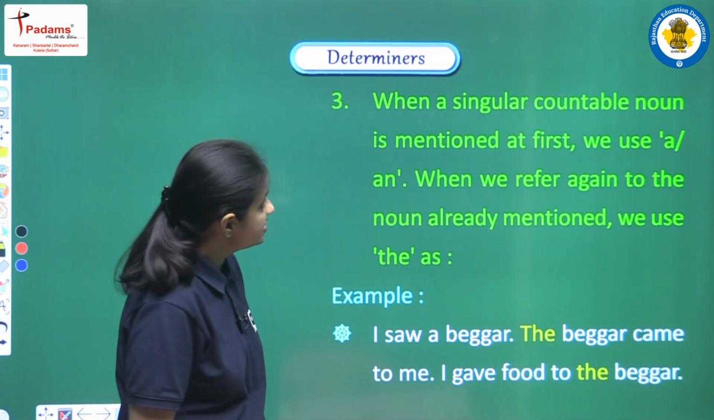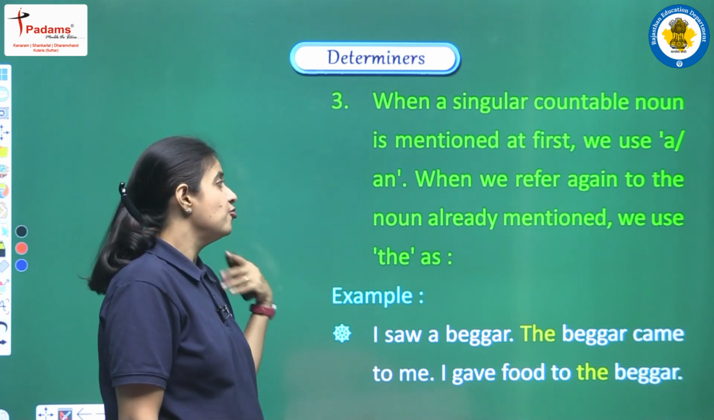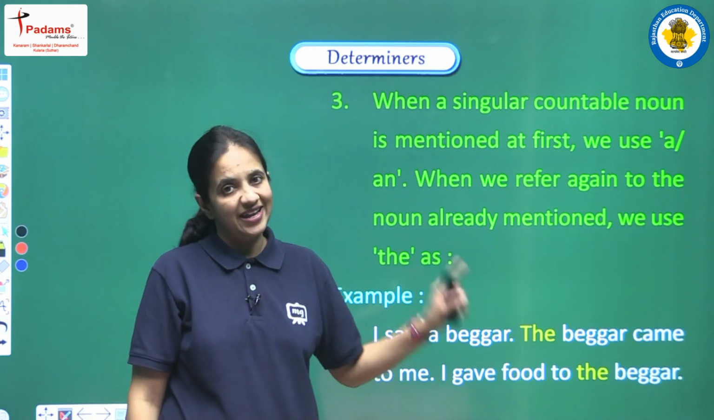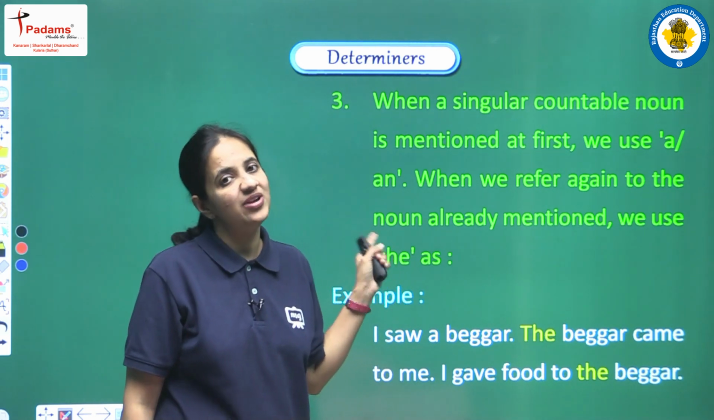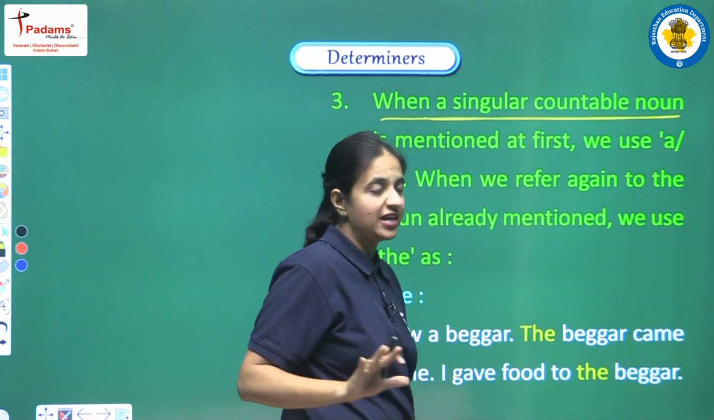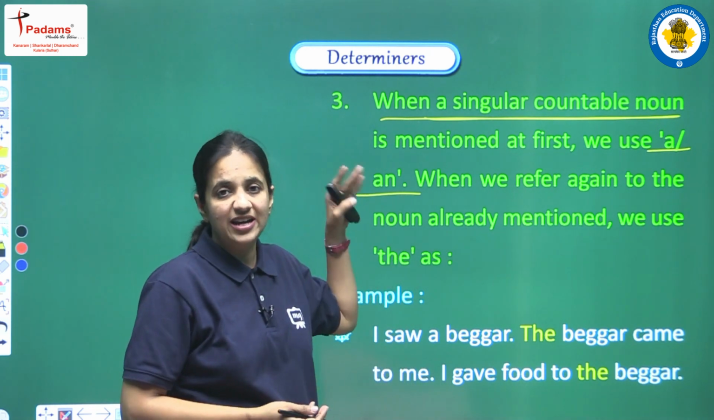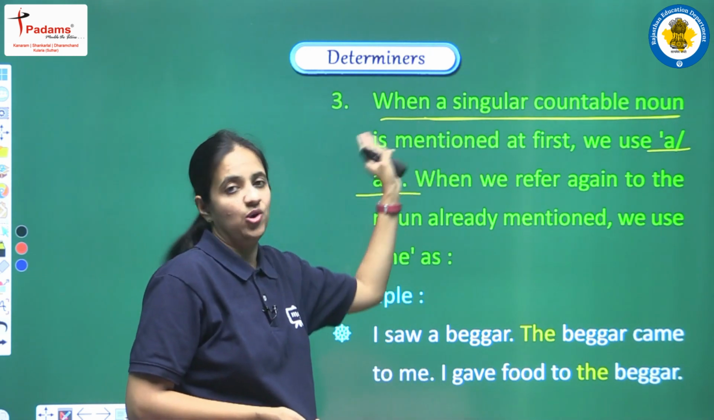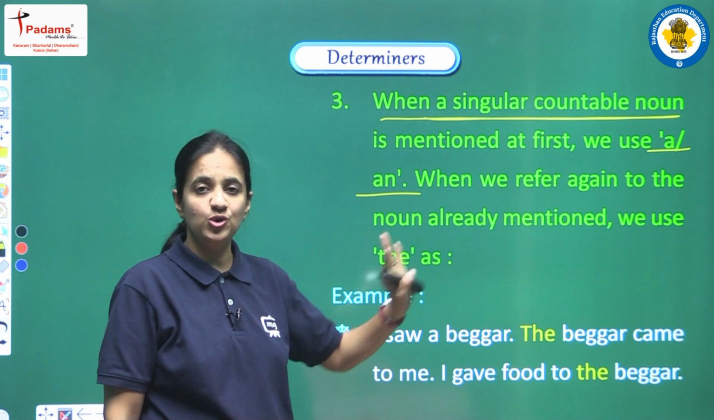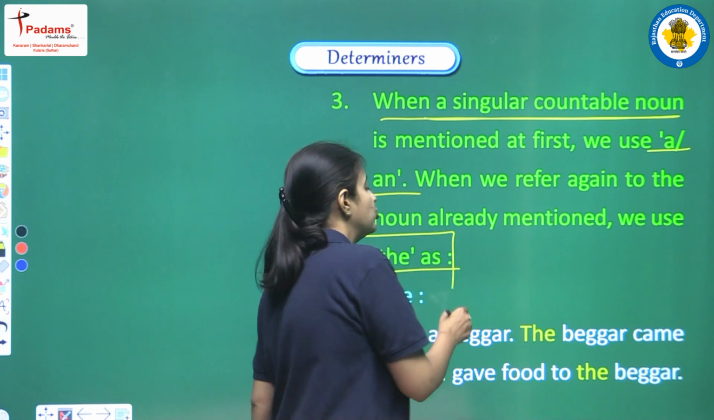Next use: When a singular countable noun is mentioned at first, we use a or an. When we refer again to the noun already mentioned, we use the. Again we are having another use. In this point, when we are using a singular countable noun for the very first time, then we have to use a or an, according to the sound, and the sound decides whether we have to use a or an. But if we are repeating that thing again, then at that time we have to use the.